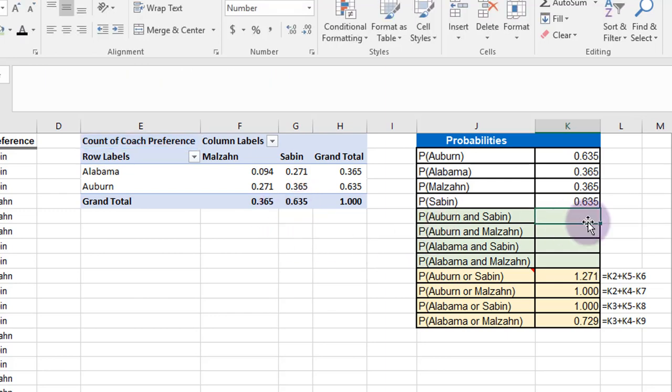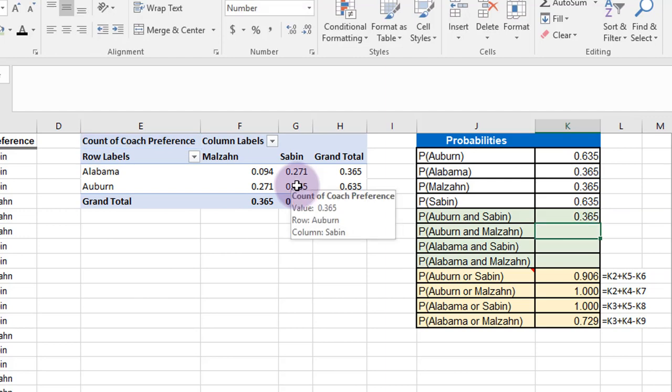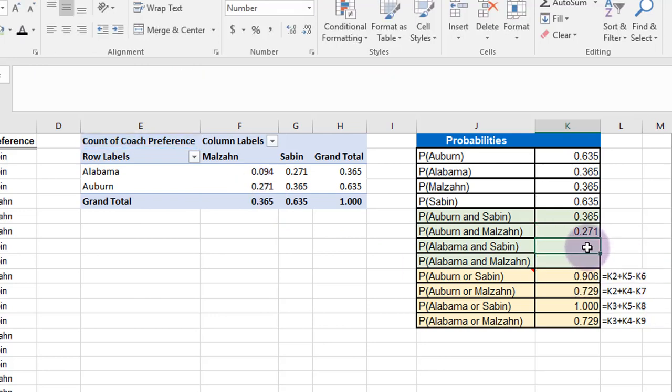The probability of Auburn and Saban is that cell, the intersection. The probability of Auburn and Malzahn is that intersection. The probability of Alabama and Saban is that cell. And the probability of Alabama and Malzahn is that cell. And that fills out the top part of our table here.